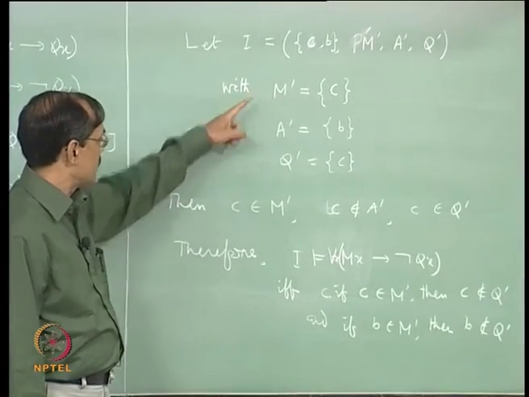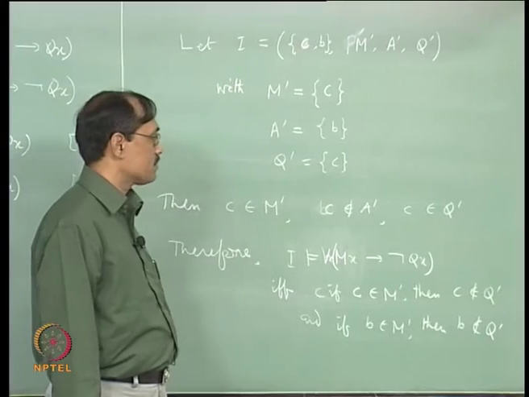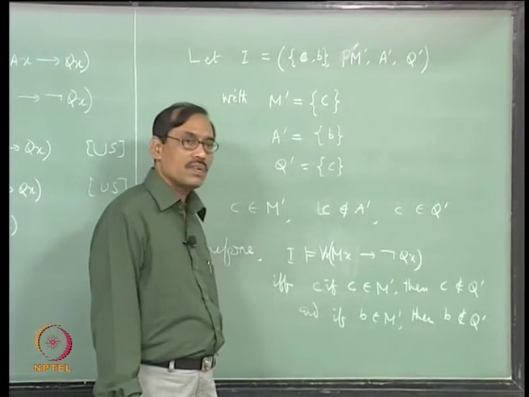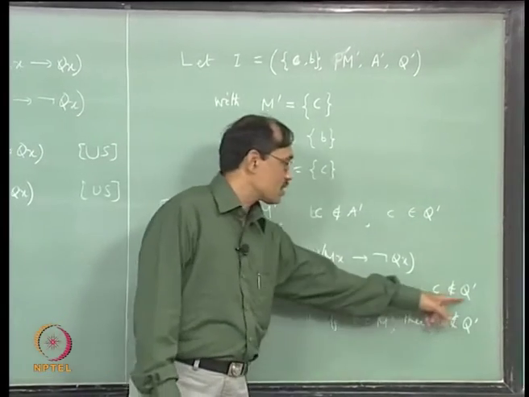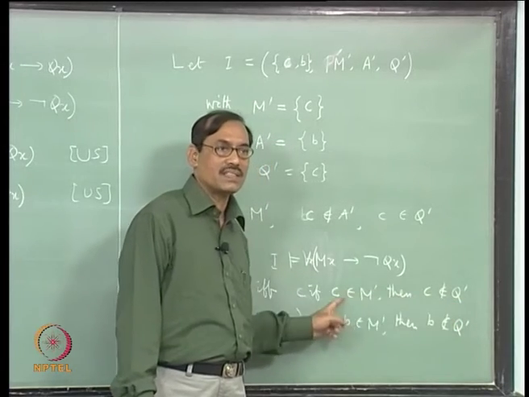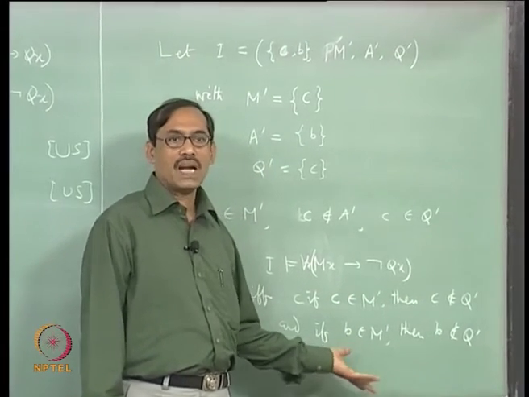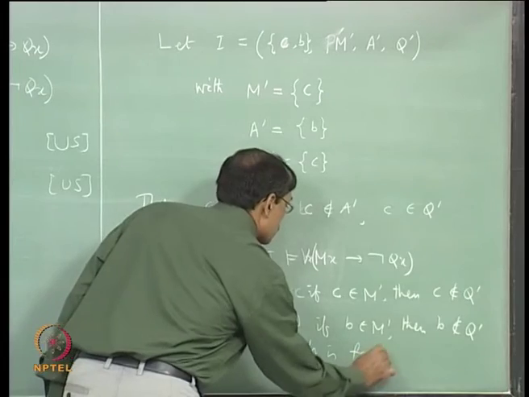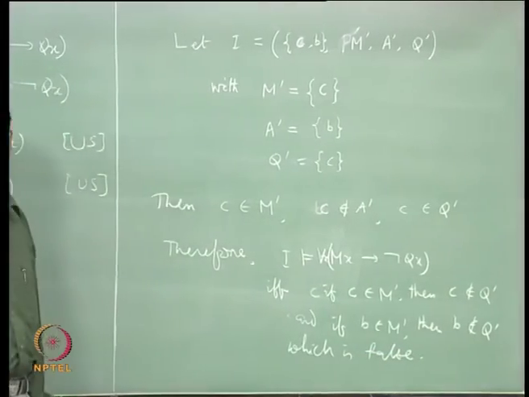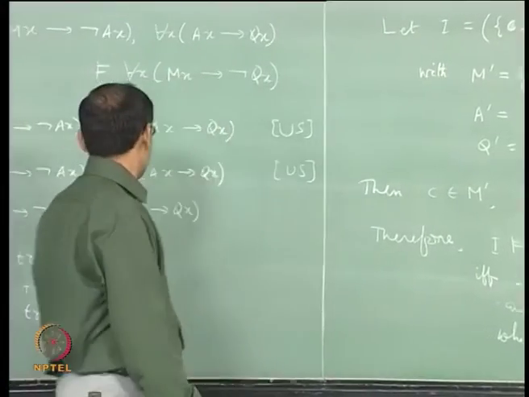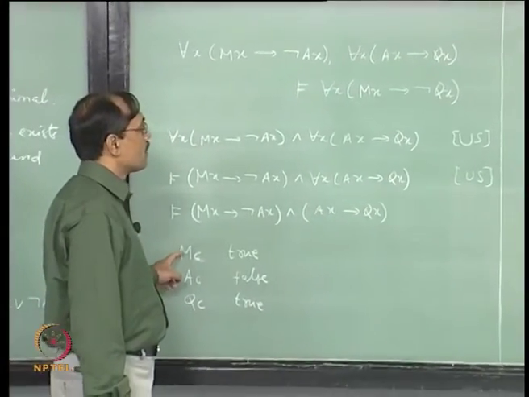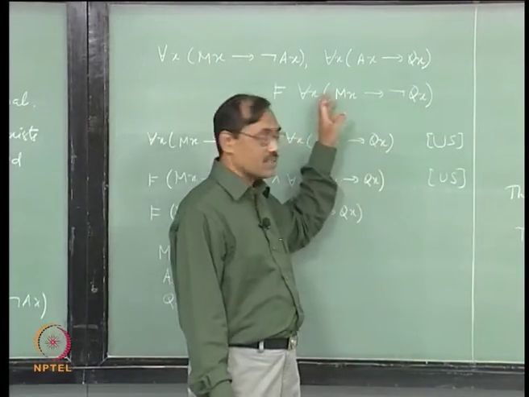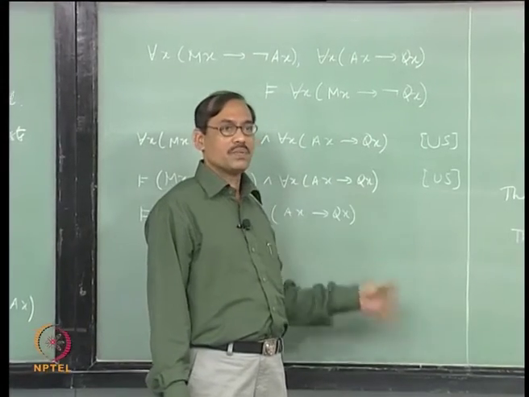Now, with this data, what we see is C belongs to M prime, okay. C belongs to Q prime also, right. So, C does not belong to Q prime says that the first sentence itself is false. So, the whole thing becomes false because it is AND, right, which is false. But then what we wanted, that is the conclusion, for each x Mx implies not Qx, it is false. But to show that the consequence is invalid, we have to see also the premises to be true, right.